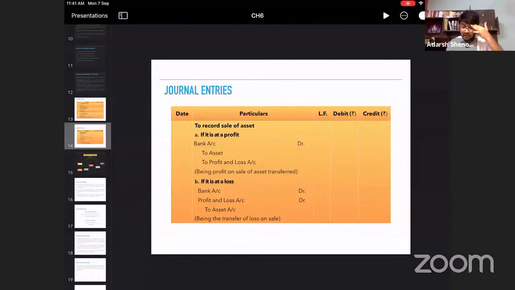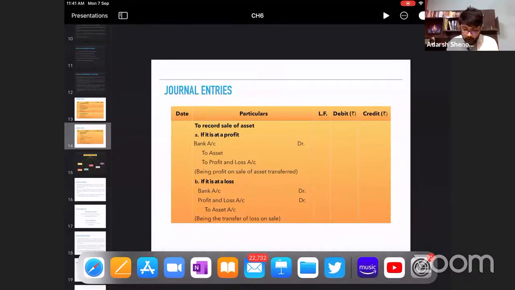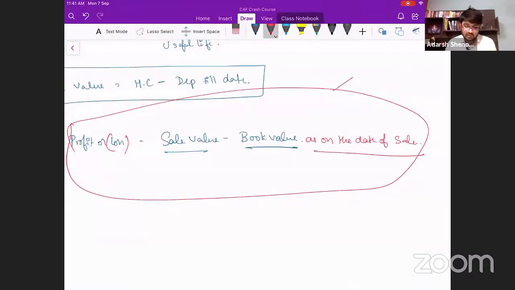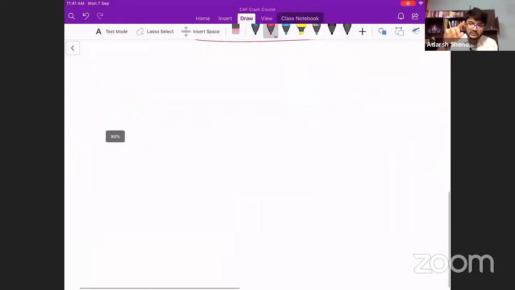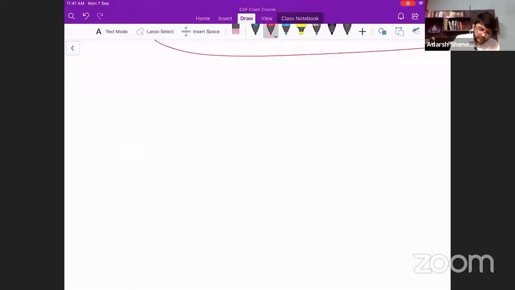So this is the entry. Now, how much did we sell it at? After 1.5 years, how much did we sell it at? 55,000 rupees. So how much did you receive in your bank or cash account? 55,000 rupees.